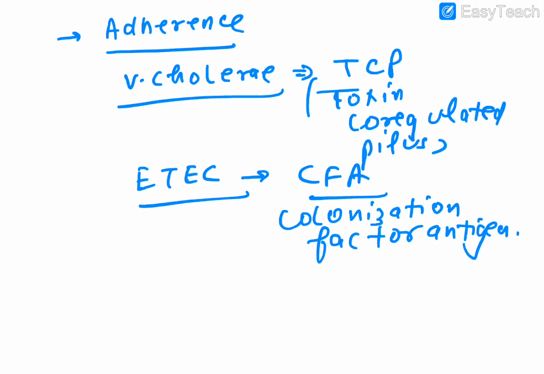So this also you need to remember. They help in adherence to the intestine. Now guys, just for revision's sake, inflammatory versus non-inflammatory: these are non-inflammatory ones. Now, the other one is toxin production.